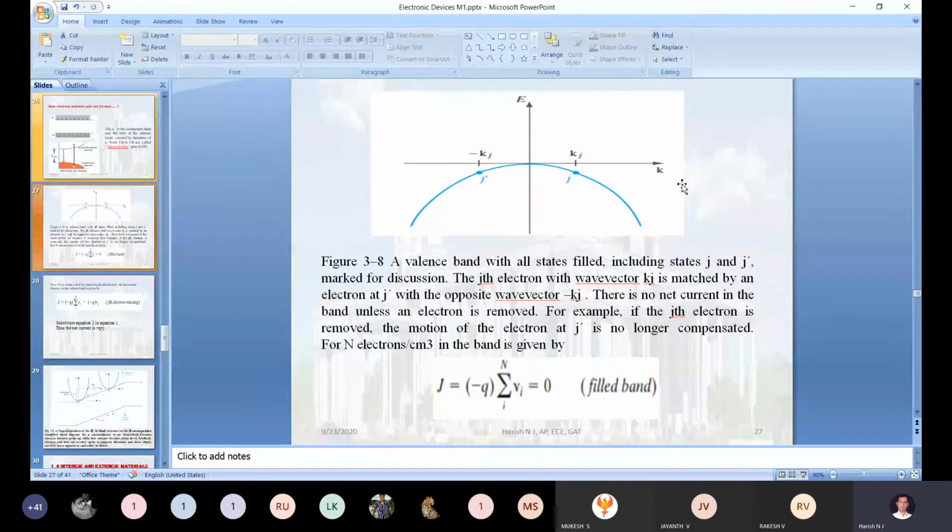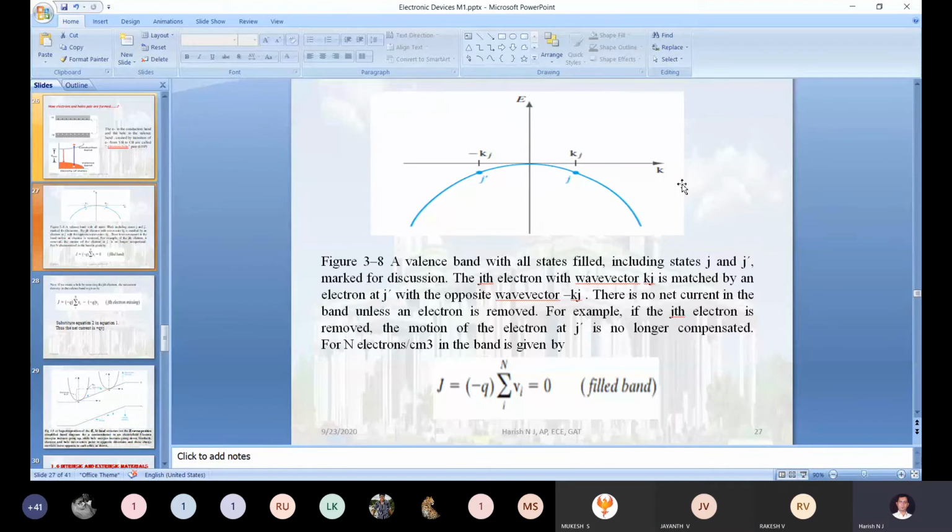What is the answer? Net velocity. Net velocity of the electron present in the valency band. It will be 0. The answer is very simple.